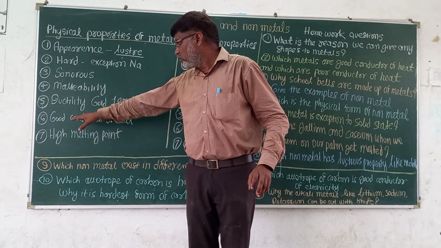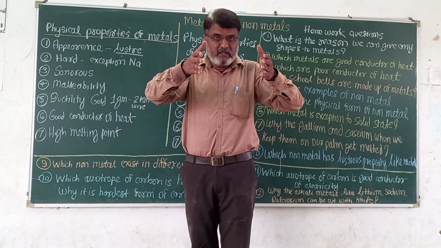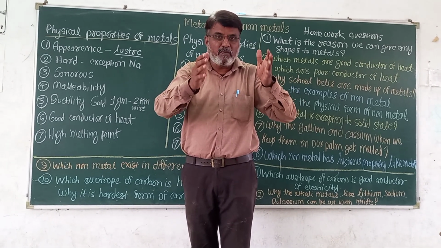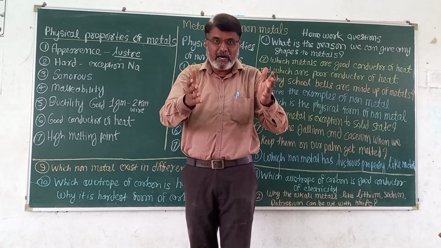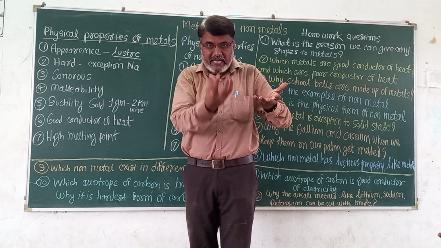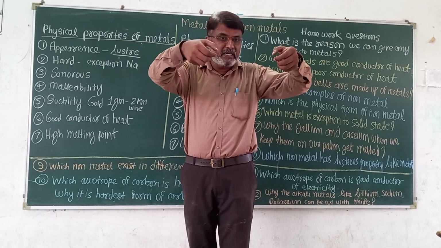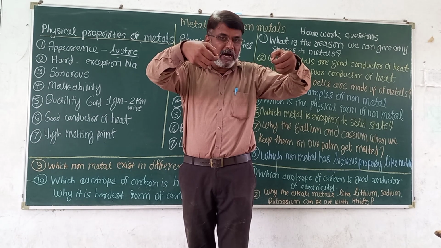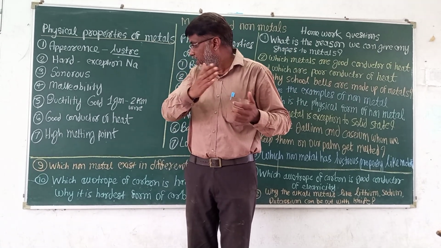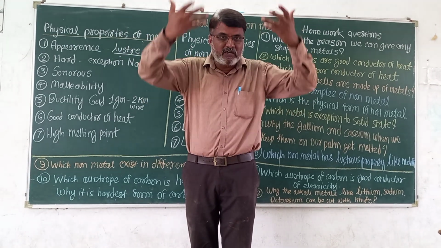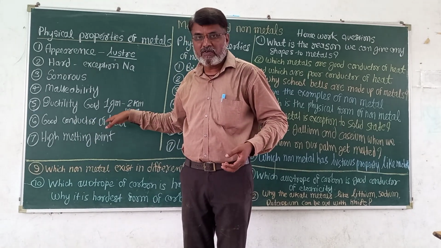Then metal is a good conductor of heat. When we put an aluminum vessel or copper vessel on the gas or chula, what happens? That gets the heat from the bottom, but when we touch the upper part, we get injured. How does this happen? This is due to the conduction of heat. Heat gets transferred. This is called the property of conduction of heat of metal.